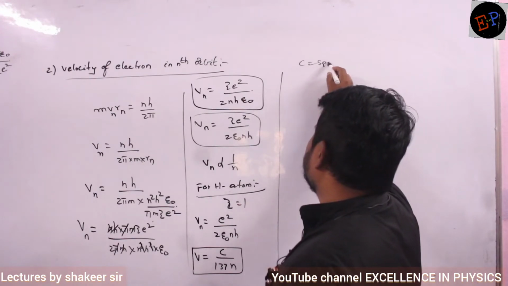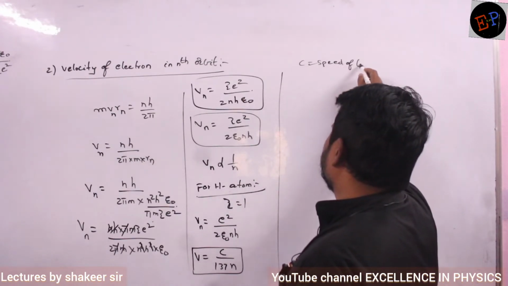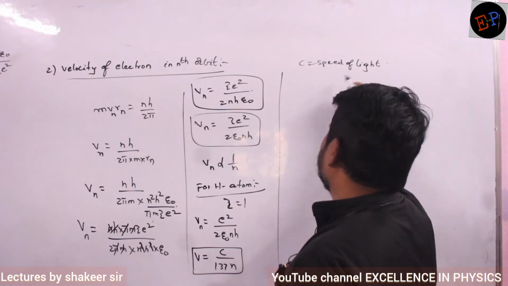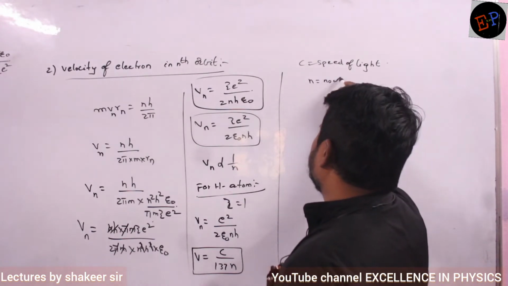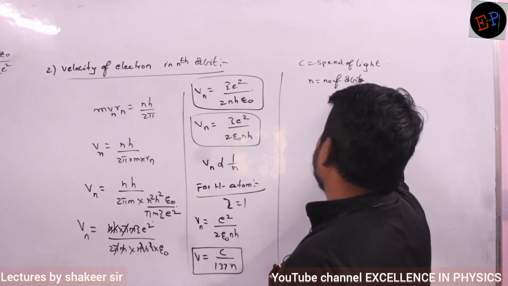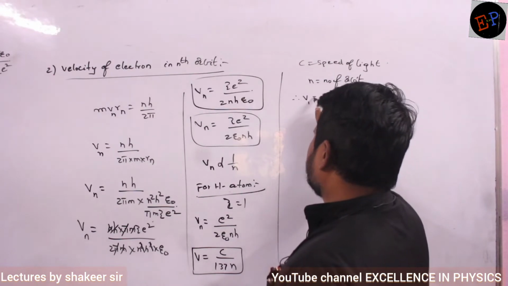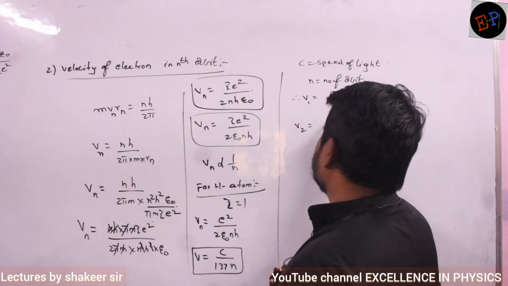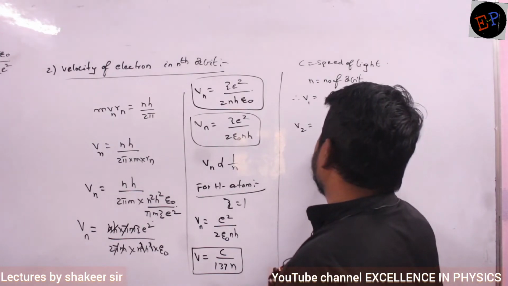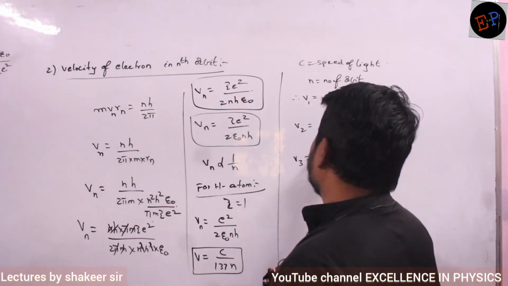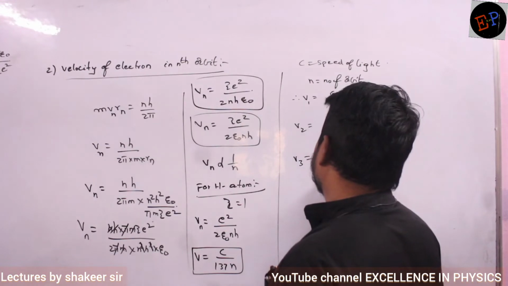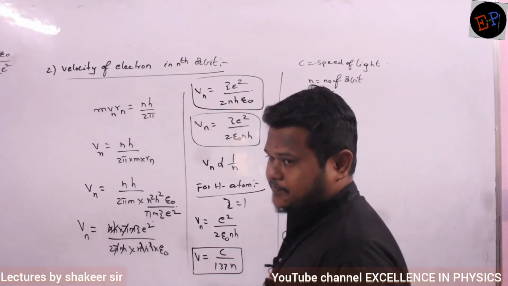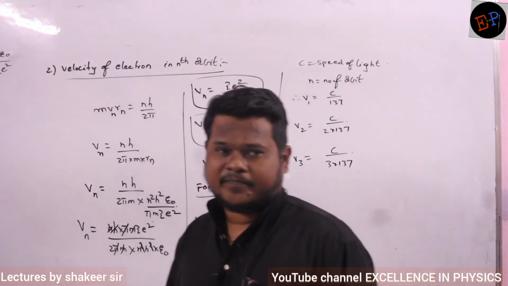C is called as what? Speed of light. And n value is number of orbit. Therefore velocity of electron in first orbit is how much? C by 137. Velocity of second orbit is how much? C divided by 2 into 137. Velocity of third orbit how much? C divided by 3 into 137. Like this. Understood, no?